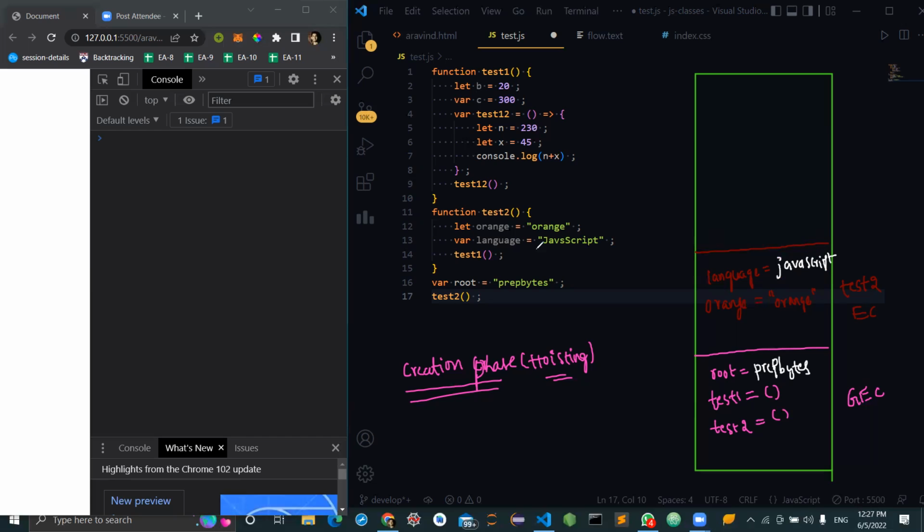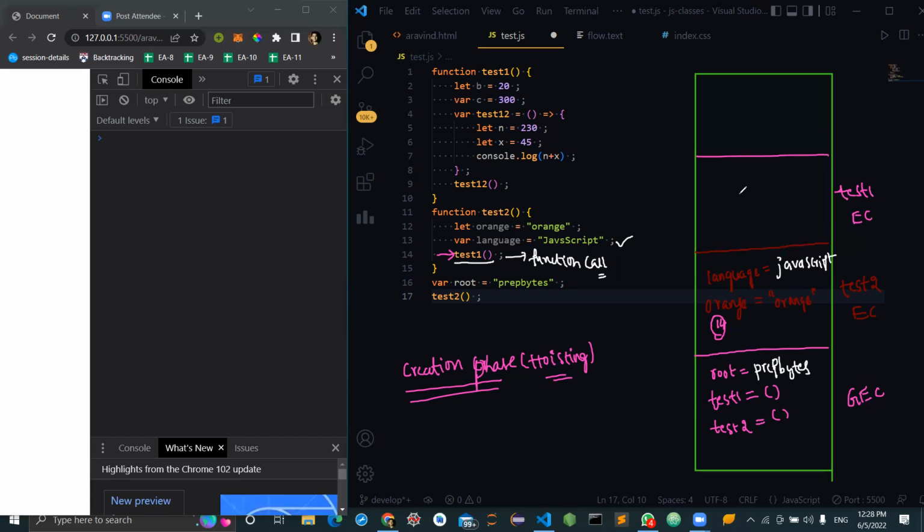Okay, now what will happen after execution of this line? Test 1 will now be called. Remember, it is a function call. So when we make a function call, what should happen immediately? A function context will be created. Whichever function we call, that context will be created on top of the current execution context. So test 1 execution context was created when we were at line number 14. After executing line number 14, the test 1 execution context got created and we paused over here.